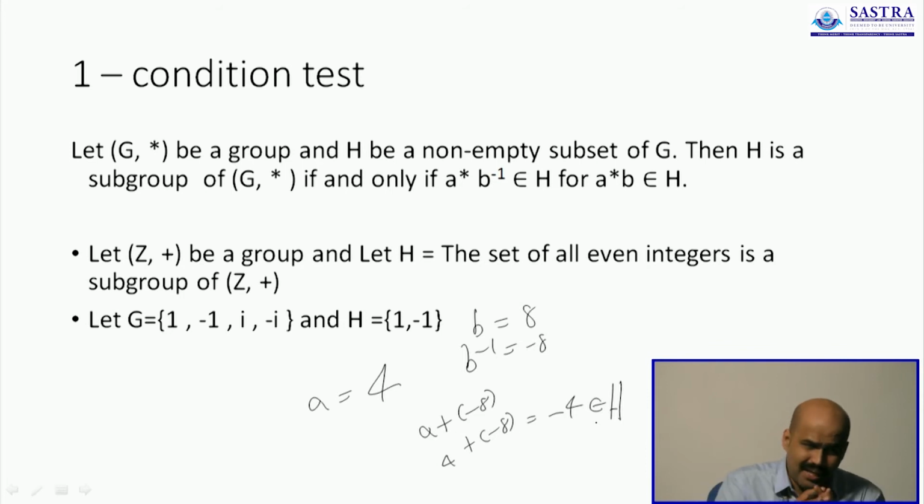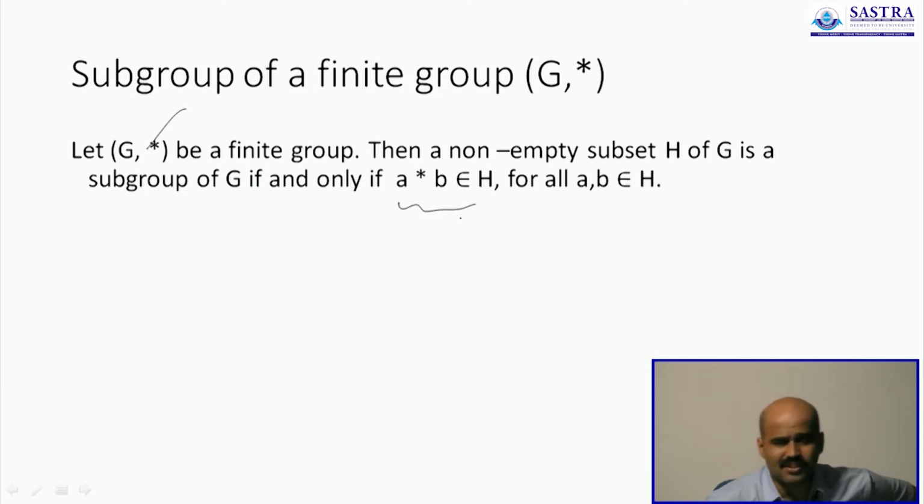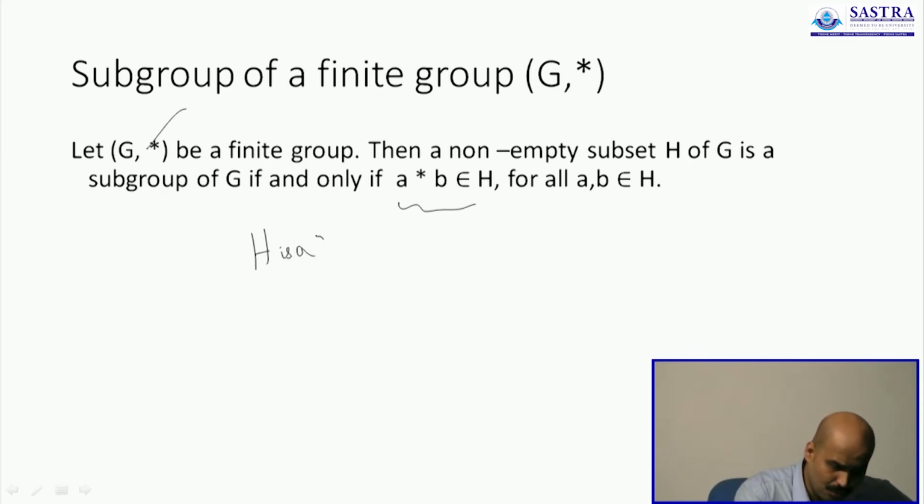So you will see that you pick any two elements, operate the first one on the inverse of the second, the result will be part of the subgroup if it is a subgroup. So the two condition test and the one condition test help us clearly identify whether a subset will form a subgroup. Next up, we are going to see an even more refined form of the condition whenever the group is finite. Let G be a finite group, then as long as A star B is in the set for any A and B, you will see that H is a subgroup.